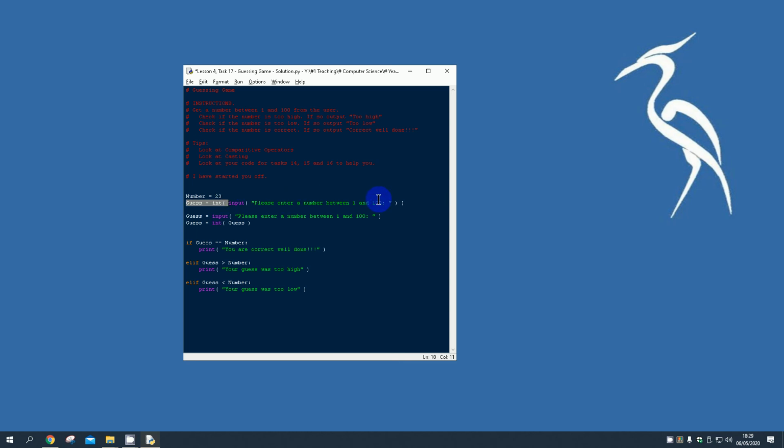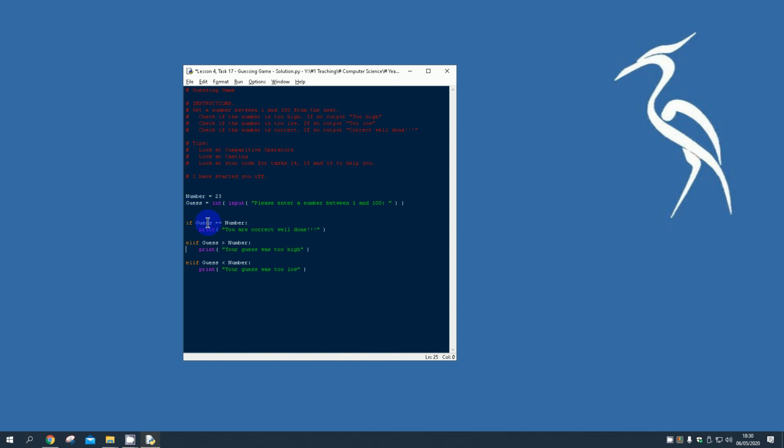But within that bracket, think of it a bit like BIDMAS, you work from the inner side out. You're going to take an input from the user, a number between 1 and 100. Whatever that number is then gets converted into an integer, working on the brackets outwards, and that value is stored back into guess. So we can do it this way with two lines of code, or this way with one line of code. The only thing we've got to be careful of is that because we've opened 1, 2 brackets, we close 1, 2 brackets. So I've now got guess stored as an integer.